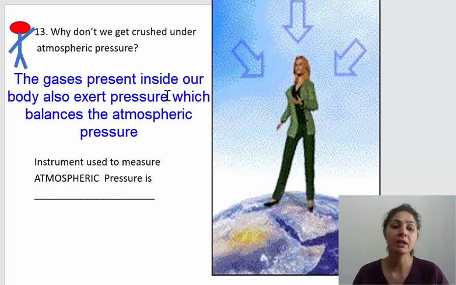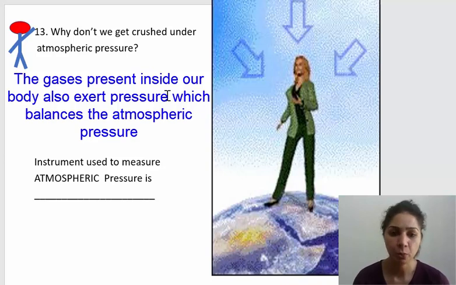So from within our body, those gases are applying pressure outwards, and outside our body there is atmospheric pressure. Both pressures, the atmospheric pressure as well as the pressure of the gases inside the body, are equal to each other, they balance each other, and that's why we maintain our shape and do not get crushed under the atmospheric pressure.